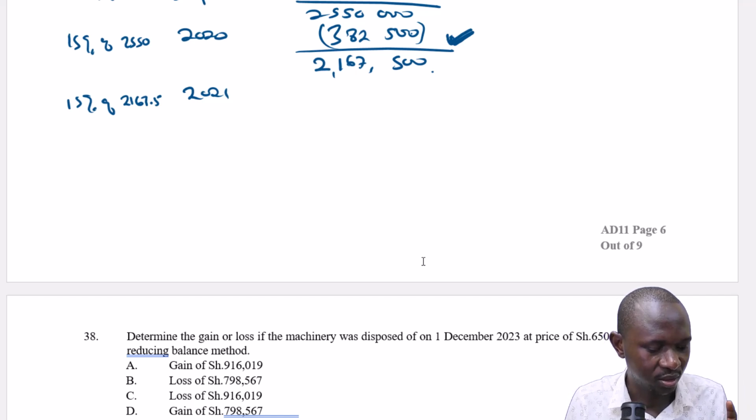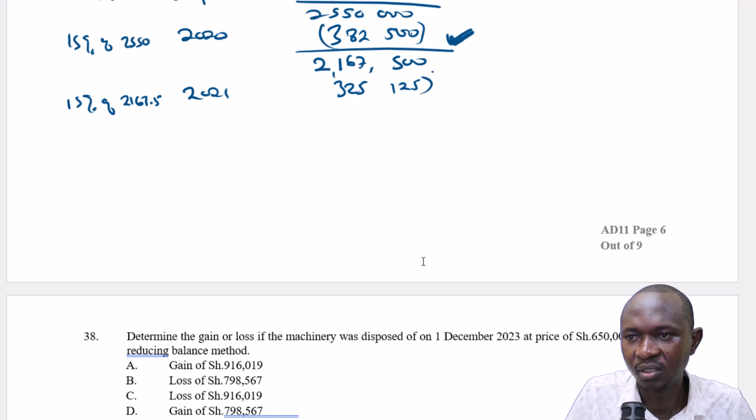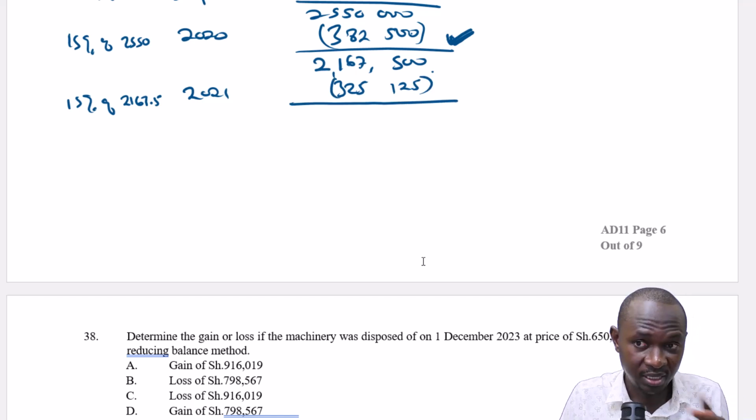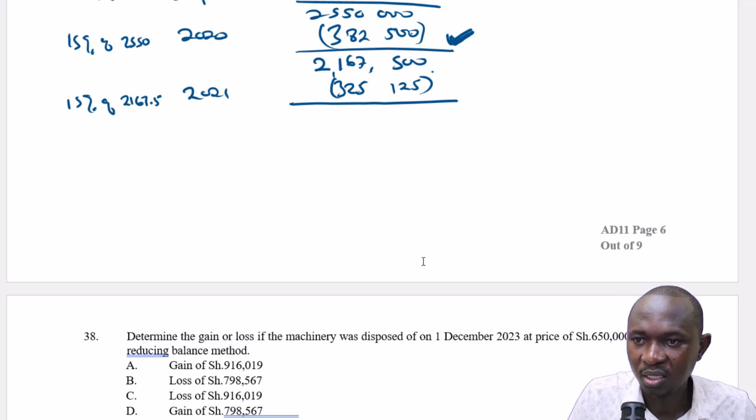This gives us 325,125. That is the depreciation for 2021. And you can see it now follows the name. Remember, the name is reducing balance. You can see how the balances are going down. So this gives us 1,842,375.